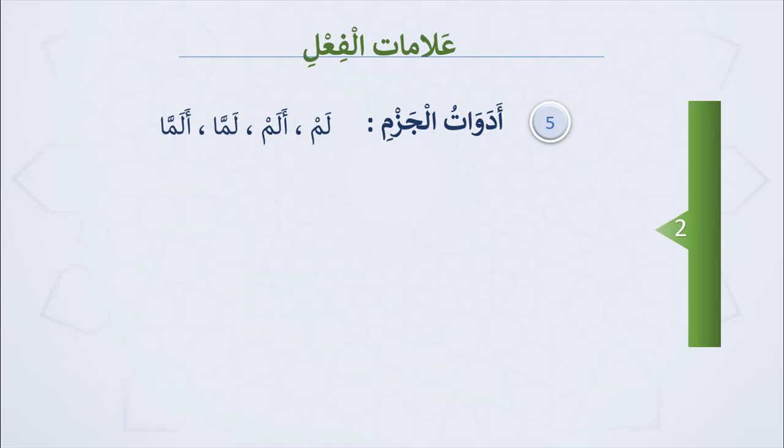So another sign of verb is adawatul jazmi, the instrument that gives jazm, and these instruments include the lam, alam, lamma, and alamma. So they enter into the present form to negate that present form. For example, you say lam yadhhab zaydun. Zayd did not go. You can see the lam enters into yadhhab and it gives sukun. So يذهب, in which the lam enters onto, is a present verb.